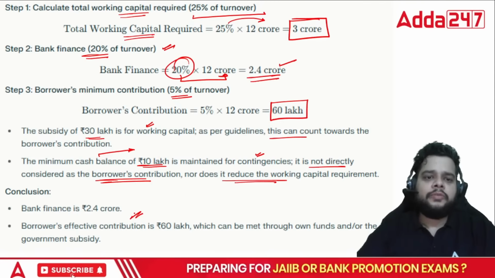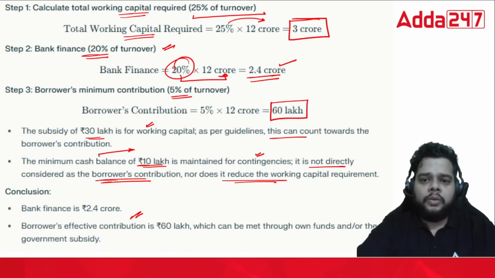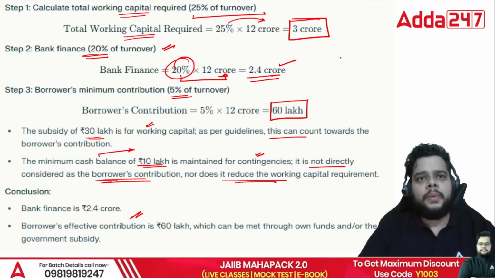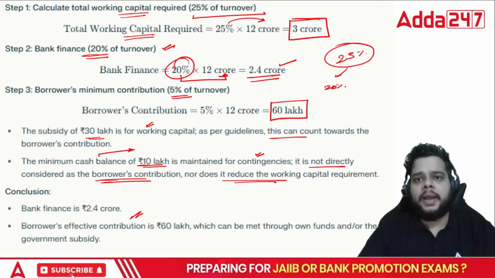Effective contribution from the borrower will be 60 lakh, which can be met through owned funds and via the government subsidy as well. Okay. So how you should remember: 25% is the working capital requirement. Out of that, 20% will be the bank finance and 5% is the margin.